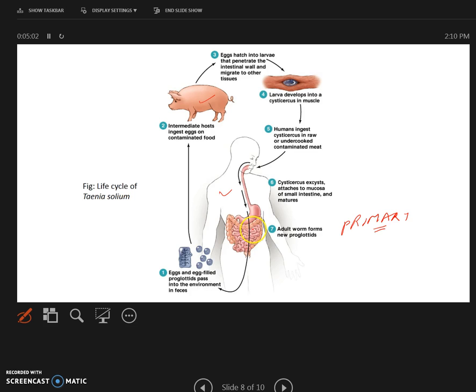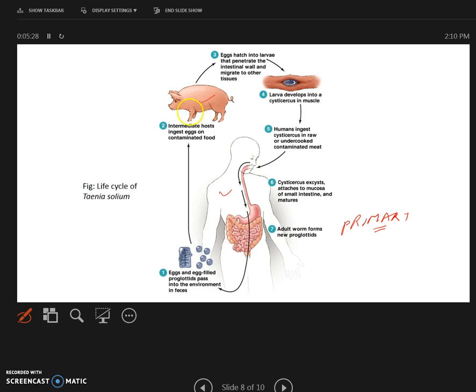Here the worm is a hermaphrodite, and there's usually only one worm. It lives, of course, in the intestine, and therefore reproduction takes place. The eggs that fill the proglottid are released and passed through the stool, and immediately, of course, they are eaten by the next host, that's the pig.